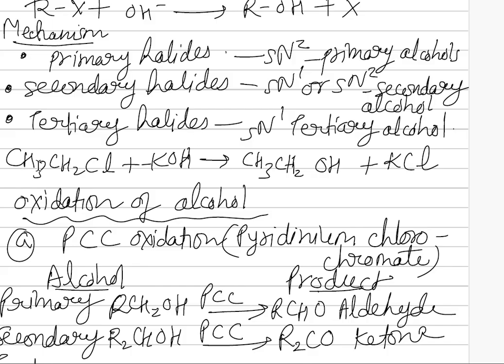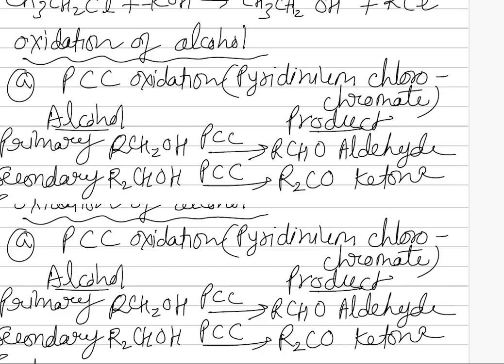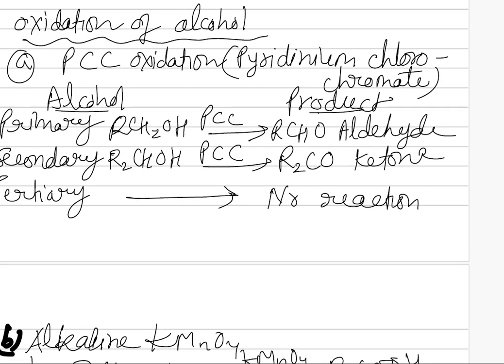Now, a general reaction is CH3CH2Cl plus KOH gives CH3CH2OH plus KCl. Now, alcohols undergo oxidation under different conditions. First of all, PCC oxidation is there. PCC stands for pyridinium chlorochromate.